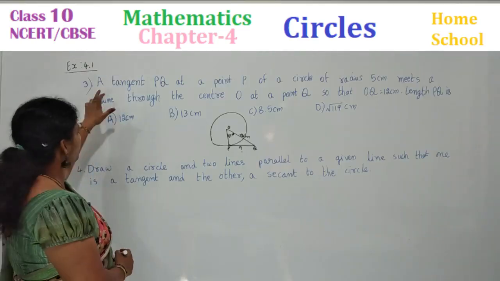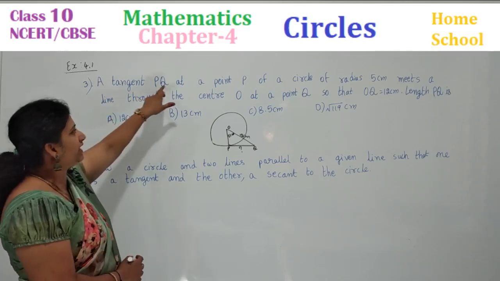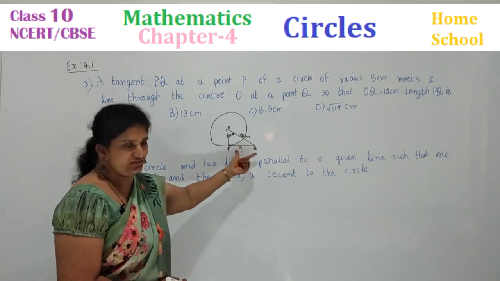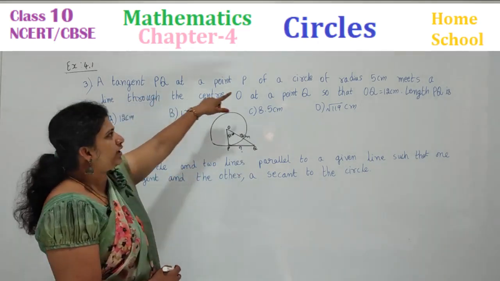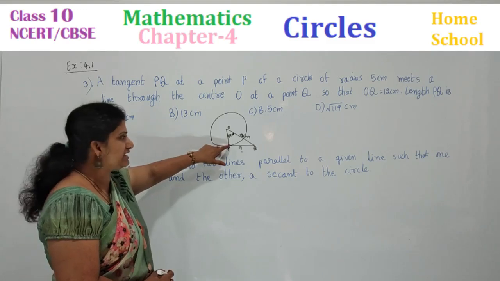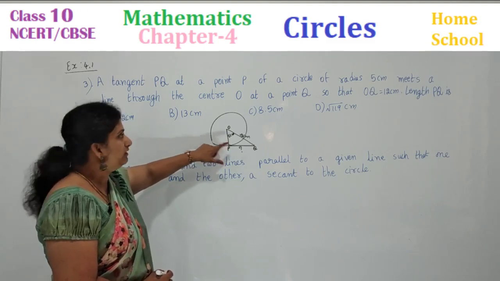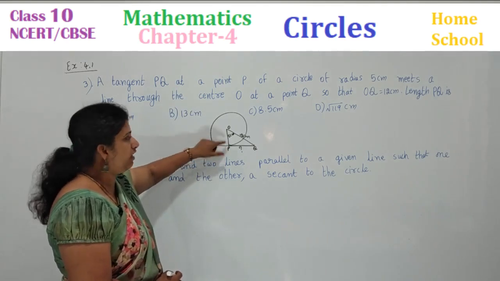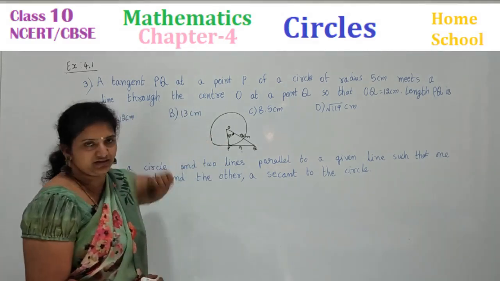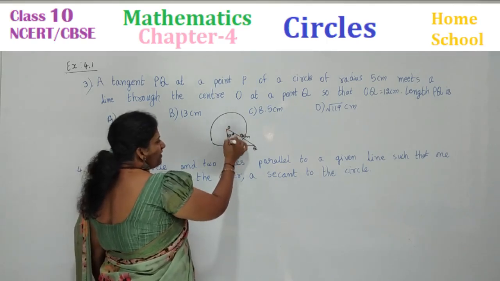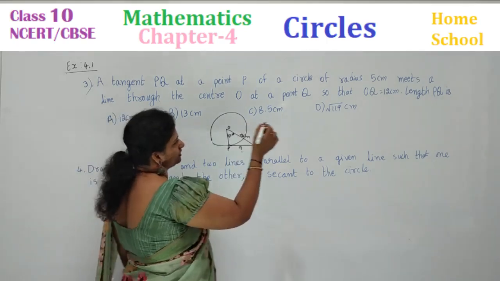See the third problem. A tangent PQ. So look here. PQ is a tangent at a point P of a circle. Point of contact P is touching the circle. Right? At a point P of a circle of radius 5 centimeters. From this point, the radius is how much? 5 centimeters from the center, children.